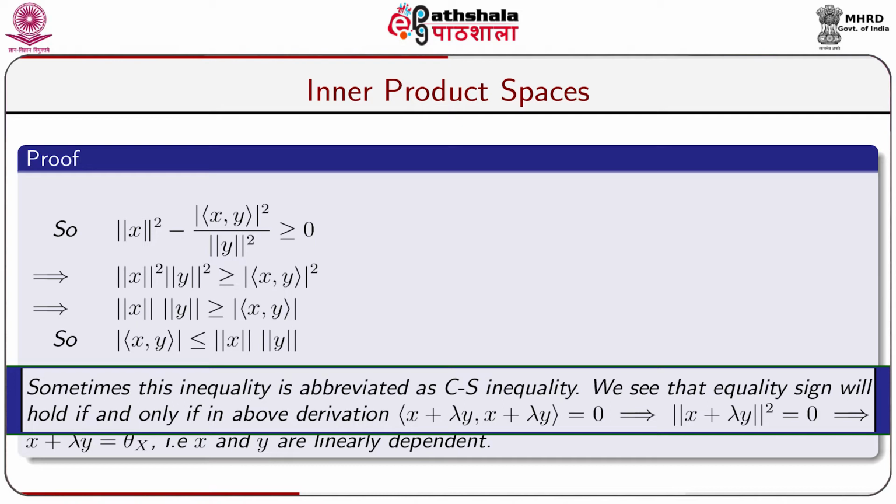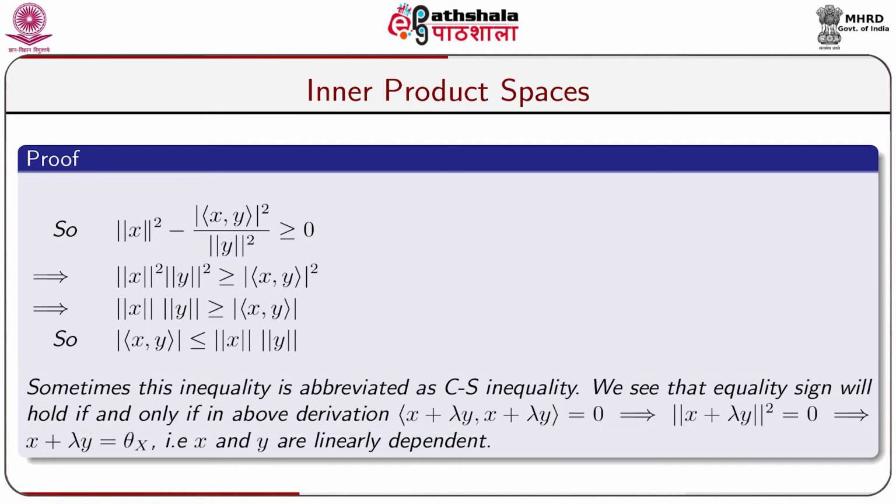We see that equality sign will hold if and only if, in the above derivation, inner product x plus lambda y comma x plus lambda y equals 0, which implies norm of x plus lambda y whole square equals 0. This implies that x plus lambda y equals theta, that is, x and y are linearly dependent.